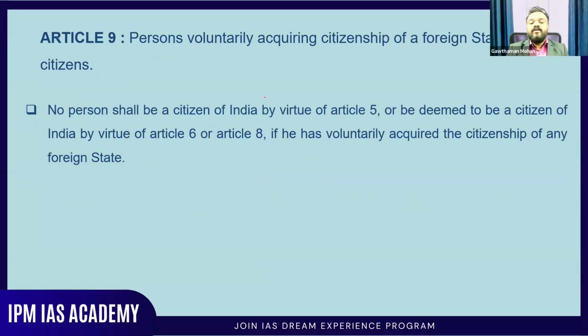Now, Article 9 of the Indian Constitution talks about persons voluntarily acquiring the citizenship of a foreign state. They are not citizens of India. We may be an Indian citizen, but if they acquire the citizenship of a foreign state, then at that moment itself, they are not becoming a part of the Indian citizenship process. So that is Article 9.